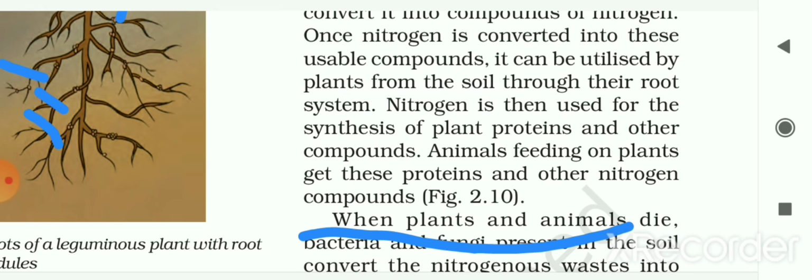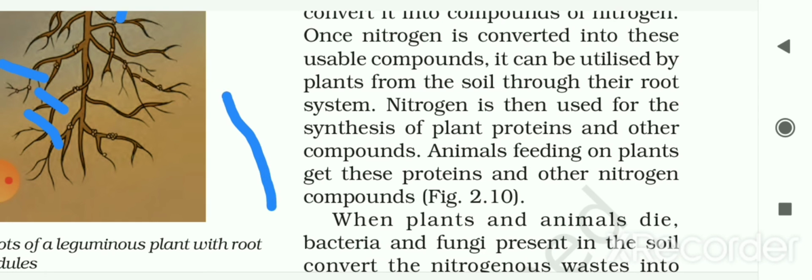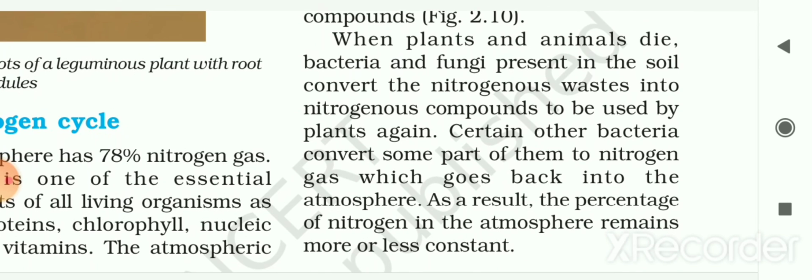Nitrogen is then used for the synthesis of plant proteins and other compounds. Animals feeding on plants get these proteins and other nitrogen compounds from the plants. And when plants and animals die, bacteria and fungi present in the soil convert the nitrogenous waste into nitrogenous compounds to be used by plants again.